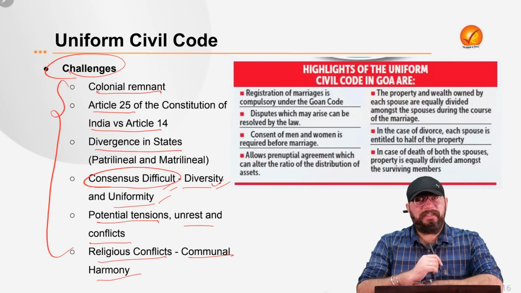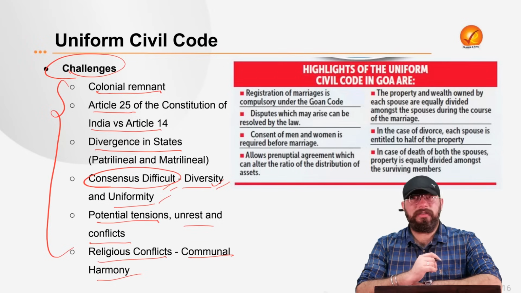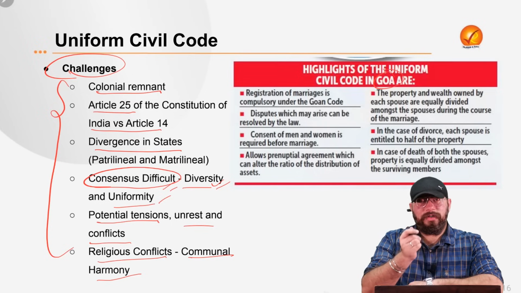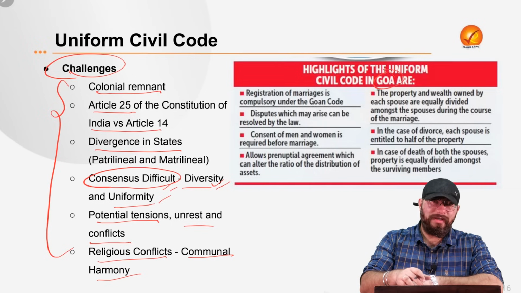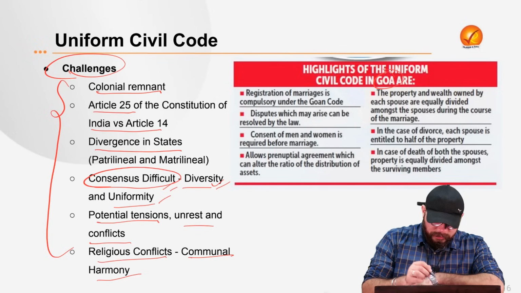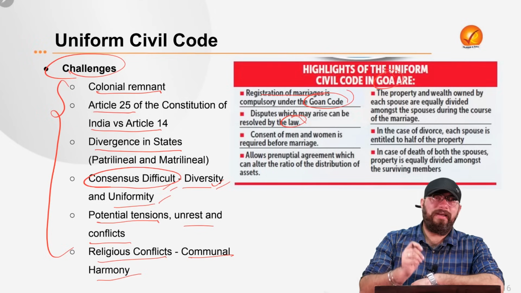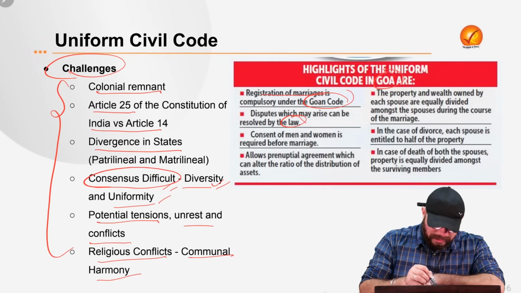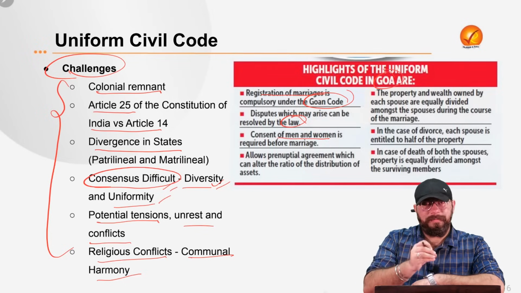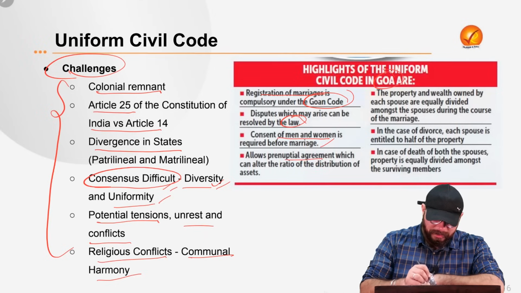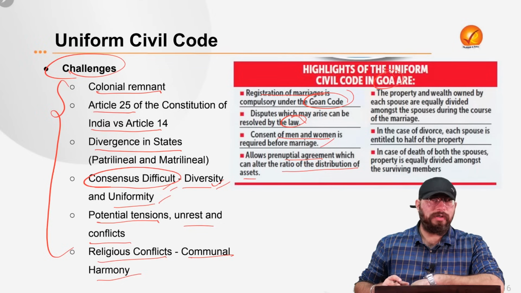But there is one specific area or region in our country where this uniform civil code is existing, and that is Goa. Now, Honorable Supreme Court of India has also referred to Goa as a place where uniform civil code is implemented. Now, what does the uniform civil code in Goa look like? So, in Goa, the registration of marriage is compulsory under the Goan code. And any disputes which may arise are resolved only by the law, not by the personal laws. And the consent of male and female, that is men and women, both is required in terms of marriage. And it also requires a prenuptial agreement, which will alter the ratio of distribution of assets.